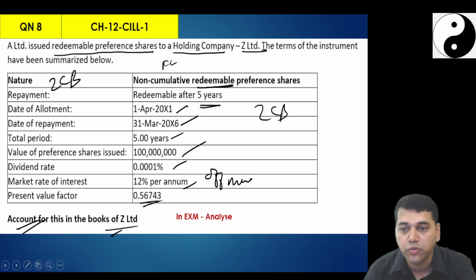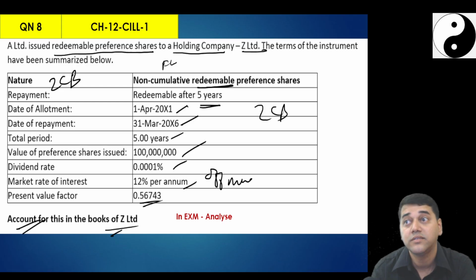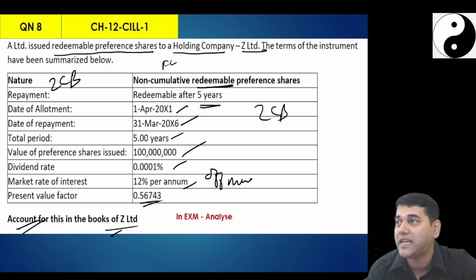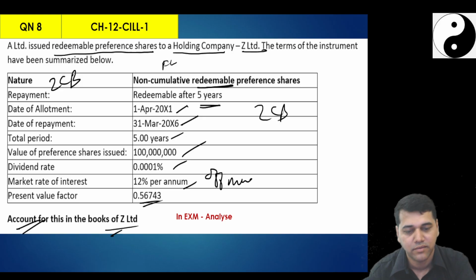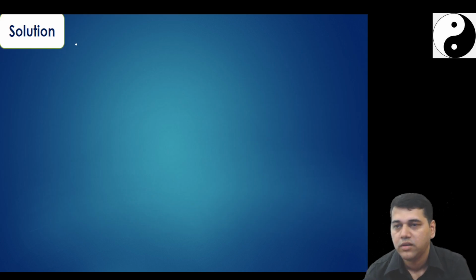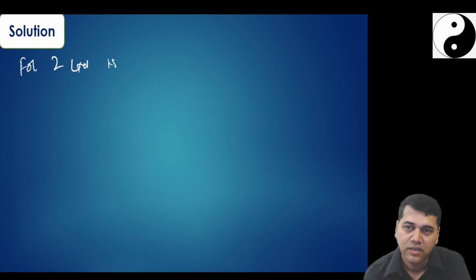Account in whose books? Z. Who is that? The parent, because for one party it becomes a financial asset, for the other party a financial liability. In the examination, you may get one twist: account in the books of A Limited. Same numbers, everything is same, the journal entry is reversed. So, for Z Limited, this is a financial asset.